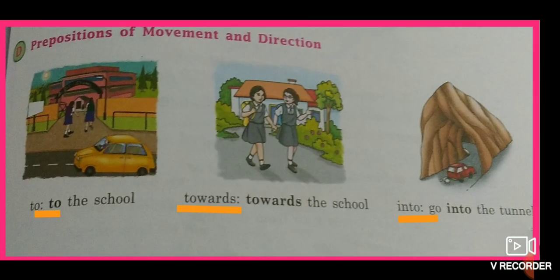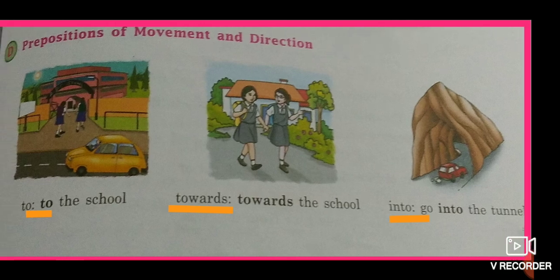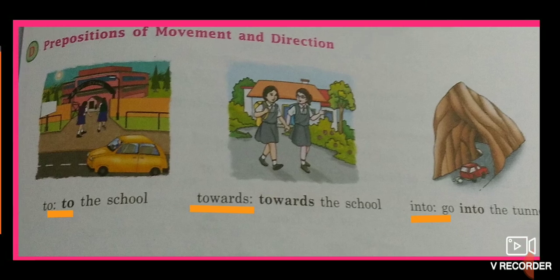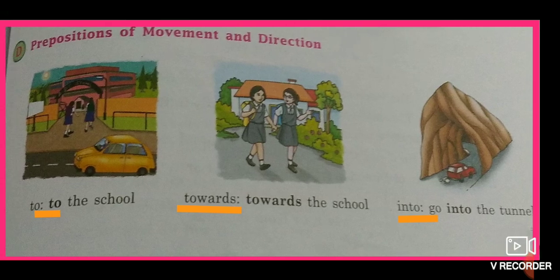Look at these pictures. Here, to, towards, into are used to show the movement or direction. Like to the school. Here the school is our noun and the preposition to is used before that noun. If we convert it into a sentence, like the girls are going to the school, here to associates the relationship between the school and other words of the sentence.